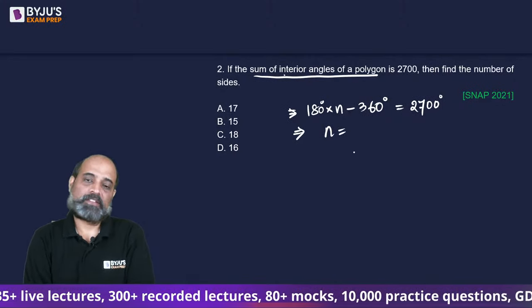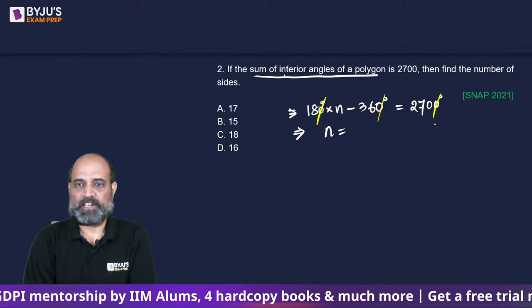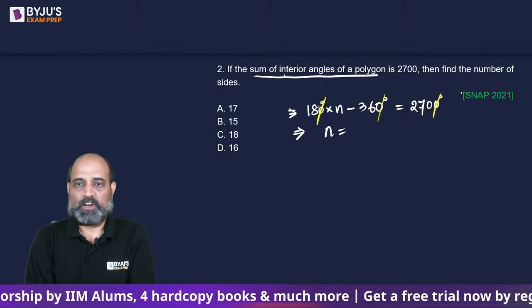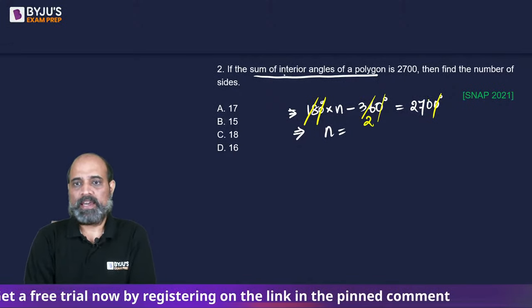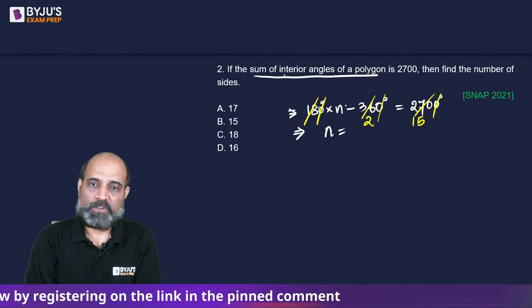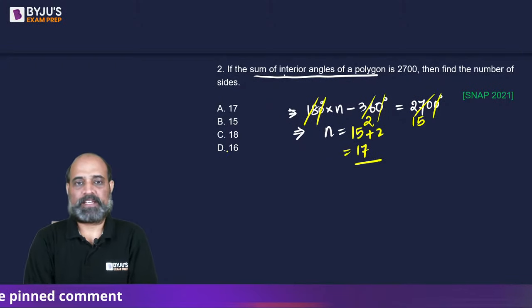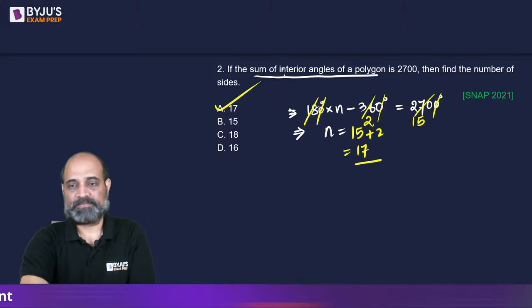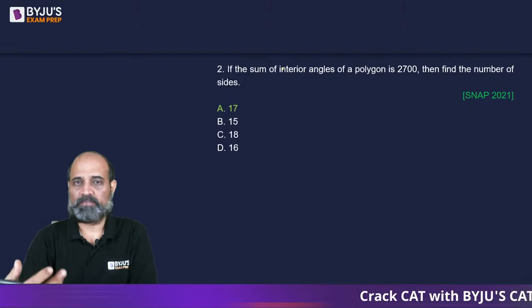So what we can do is solve this, right? Remove the 0 from n. They all are in the table of, I believe, 9, 18. So this is 18 into 2 and this is 18 into 15. So n will give us 15 plus 2, 17. Okay. So option A should be the answer. So you can see that SNAP questions or IIFT questions are majorly formula based, basic concept based.